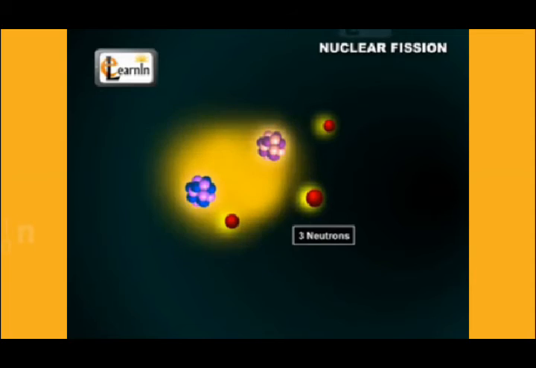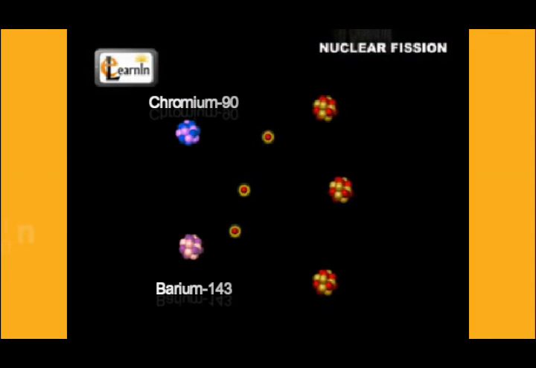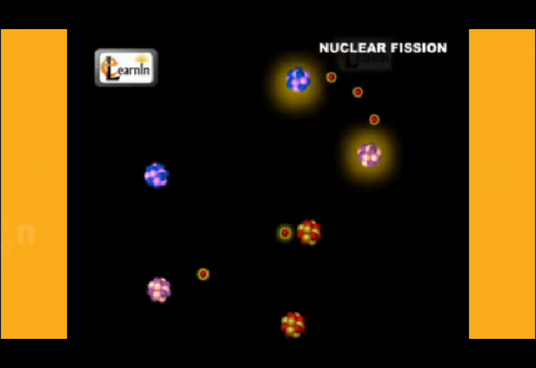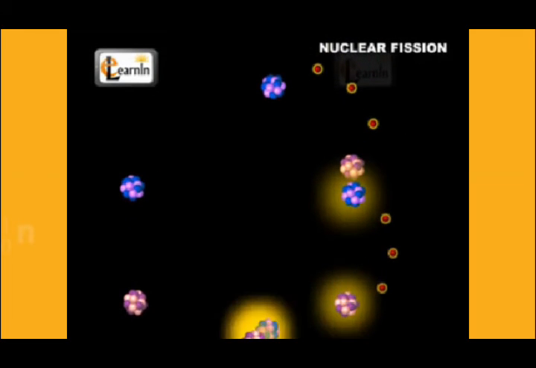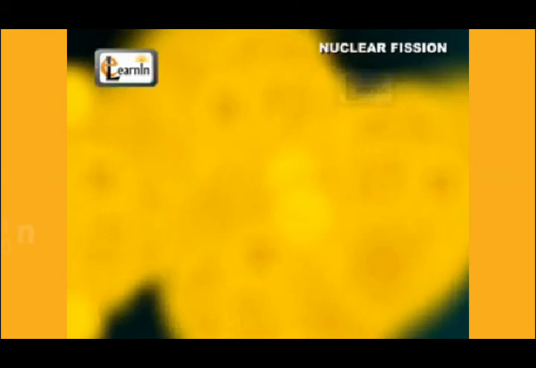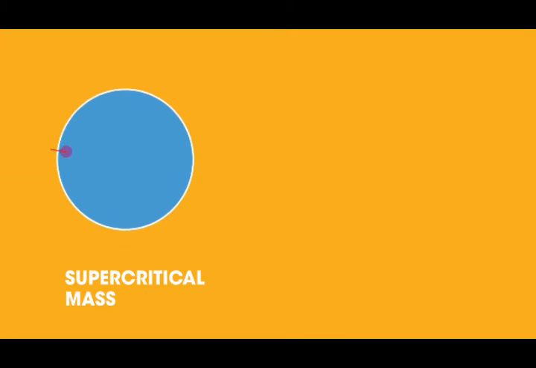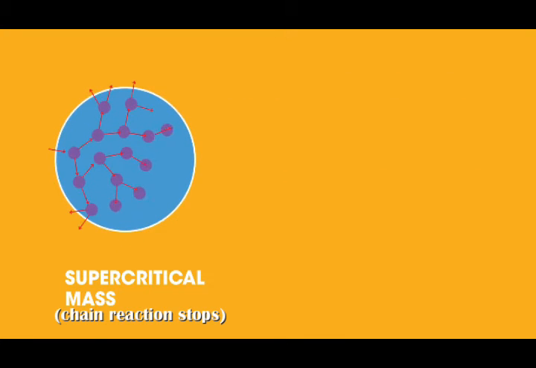Okay, this is an example of how the chain reaction happens. There are 2 types of nuclear fission. First type is subcritical mass. That means the chain reaction has stopped because the neutrons are lost from the mass without causing fission.